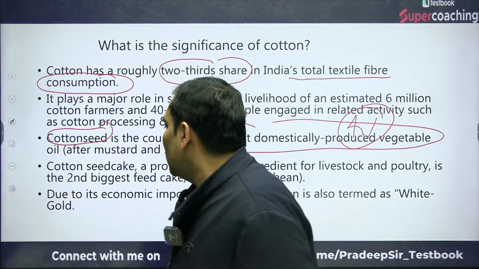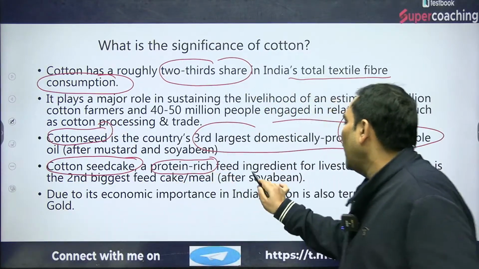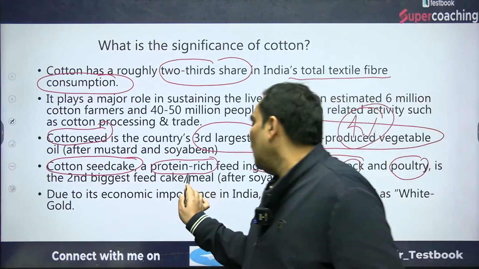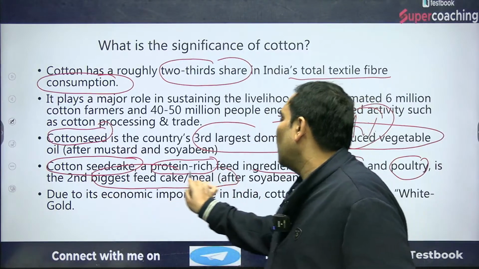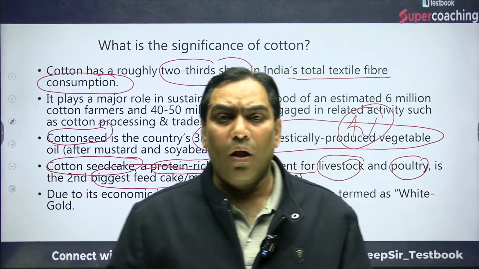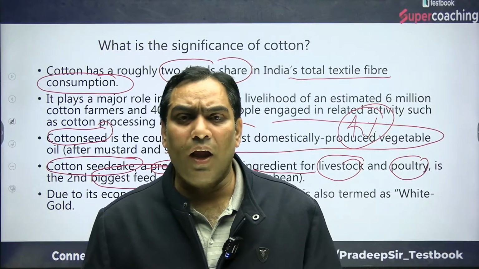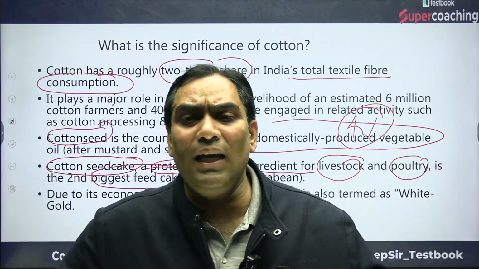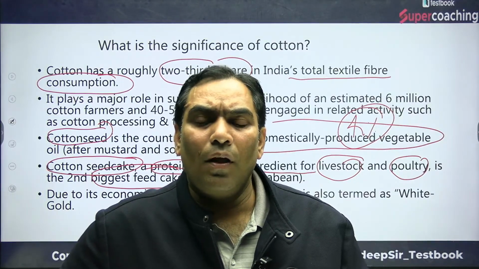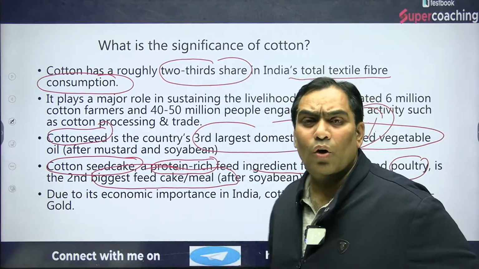Not only this, cotton seed cake, a protein-rich feed ingredient for livestock and poultry, is the second biggest feed meal after soybean.